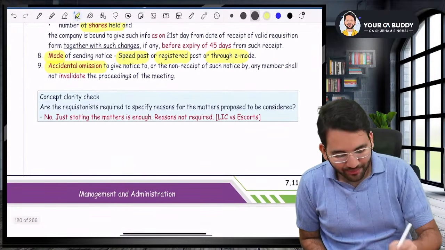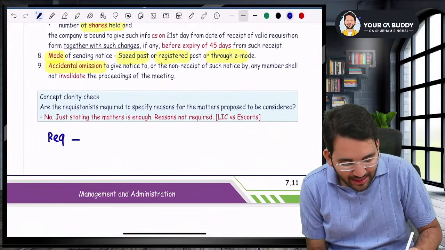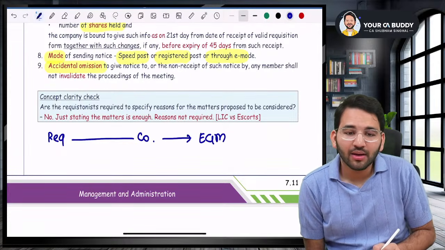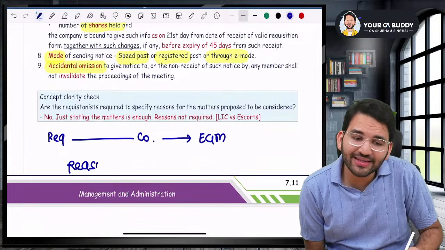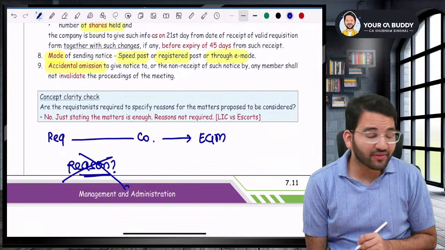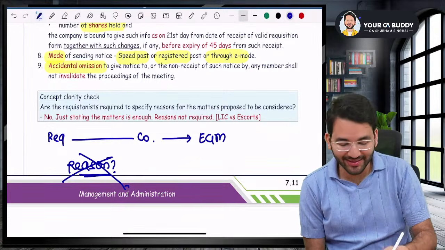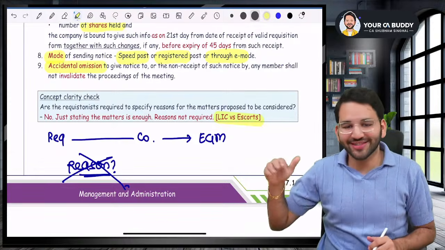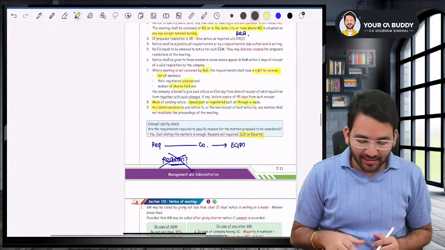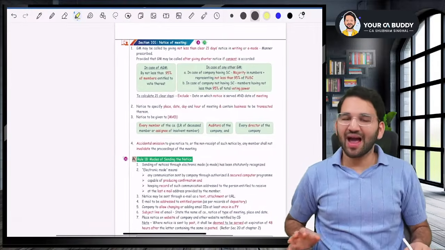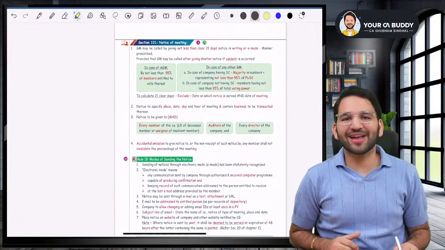Now the question is, sir, when the requisitionists are asking the company, boss, please call for an EGM, are they required to give the reasons for calling an EGM? No, sir, they are not required to give the reasons. This was decided in LIC versus Escorts Limited. This is your whole section number 100, which talks about EGM. Am I clear, sir?